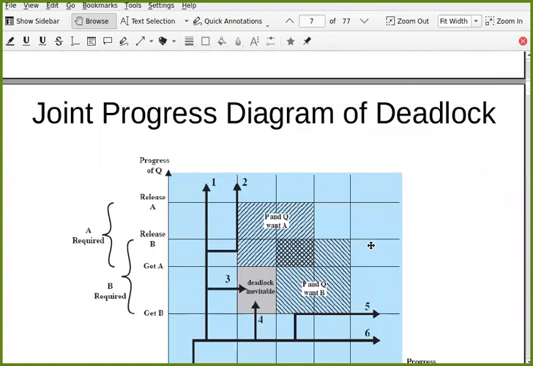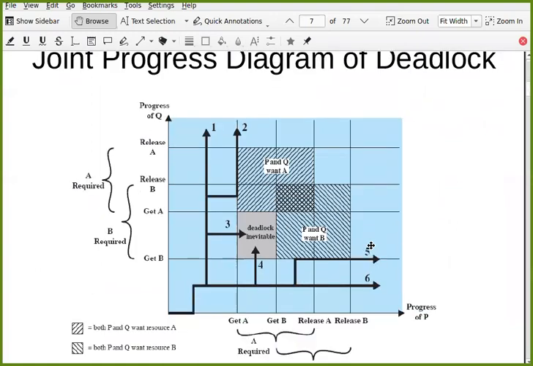And this is called the joint progress diagram of deadlock. These are the 6 possible paths for these two processes P and Q. You can see that this is process Q and this is process P. So horizontal progress is the progress of process P, and vertical progress is the progress of process Q.